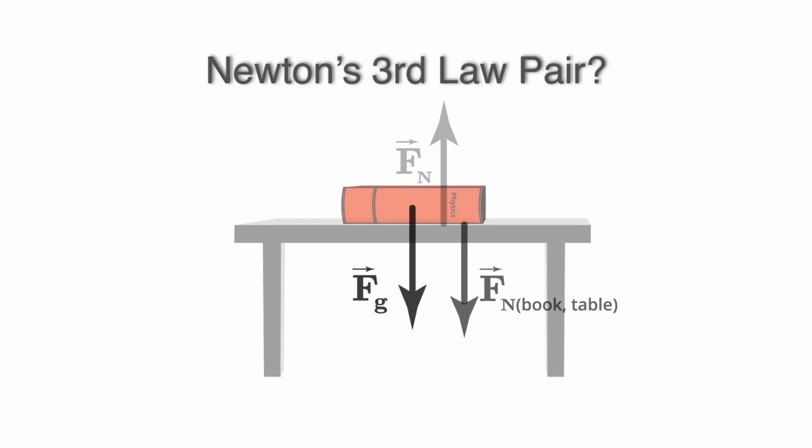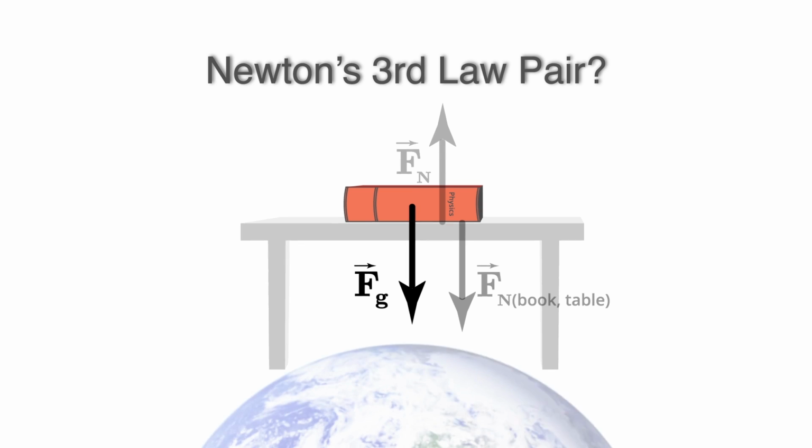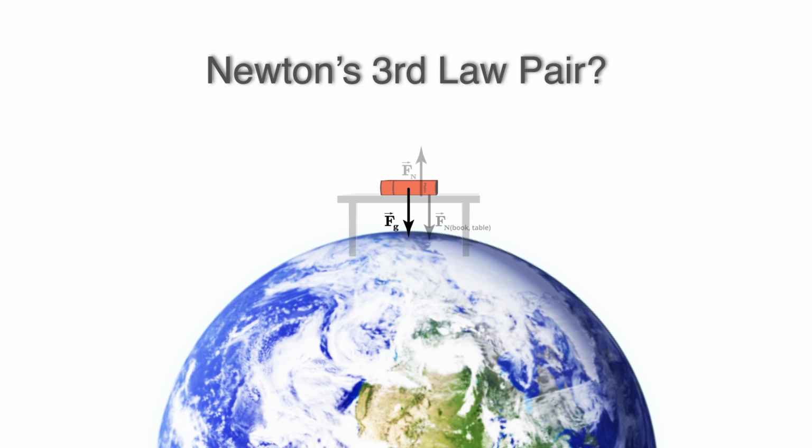What's the Newton's third law pair of the gravitational force on the book? Well, because the gravitational force arises from the interaction between the book and the earth, the other force in the Newton's third law pair is actually the force that the book exerts on the earth. You might not think about the book acting on the earth, but the force is actually equal and opposite to the earth's force on the book. It's just that the earth is so much more massive, the force has no detectable influence on the earth's behavior at all.